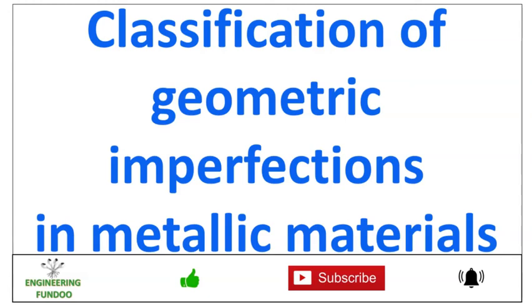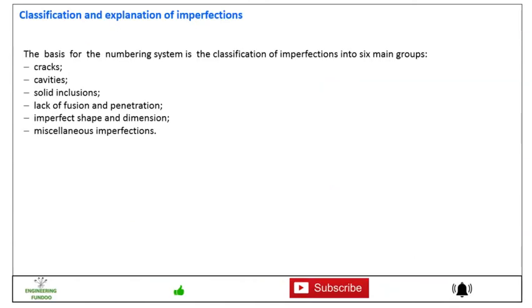Today we will discuss the classification of geometric imperfections in metallic materials. Friends, classification and explanation of imperfections and the basis of this for the numbering system. For classification, imperfections are mainly divided into 6 main groups. These groups are cracks, cavities, solid inclusions, lack of fusion and penetration, imperfect shape and dimension, and miscellaneous imperfections. Friends, these are the basic imperfections in welding, and we will see how the numbering system is defined for this.